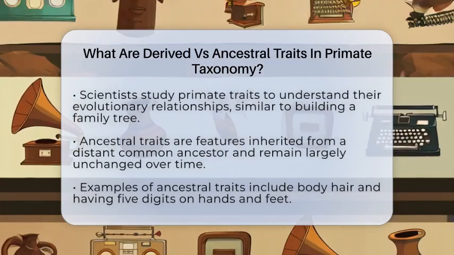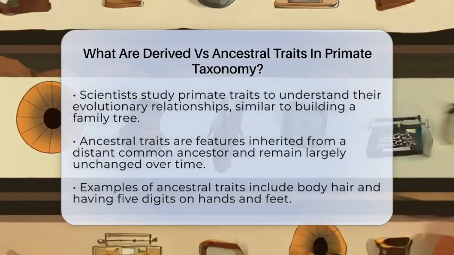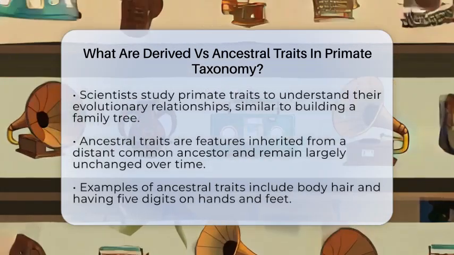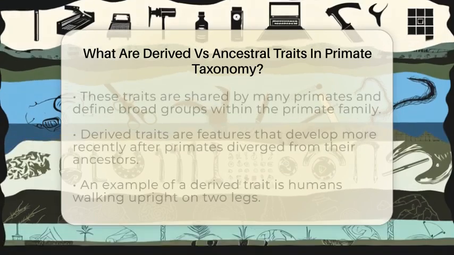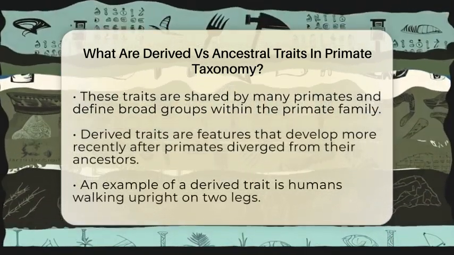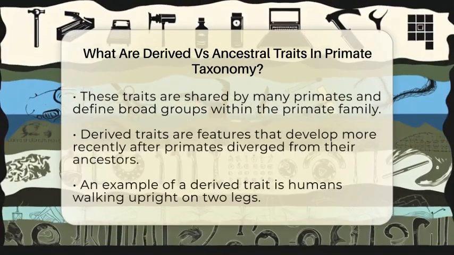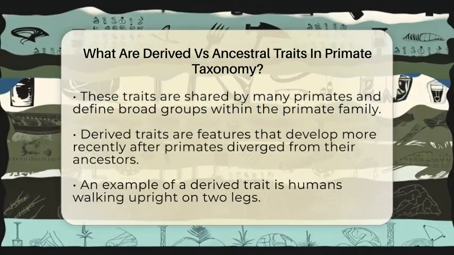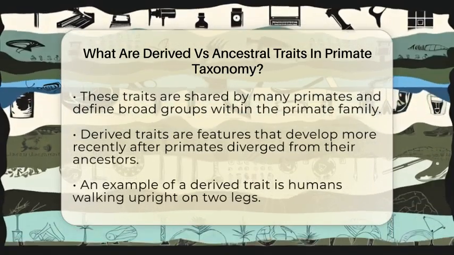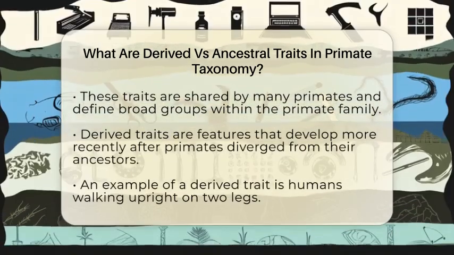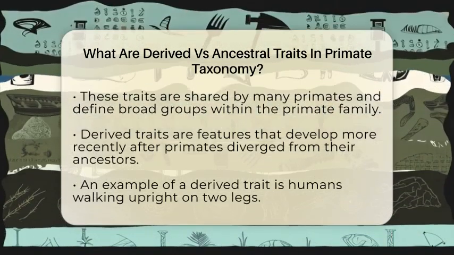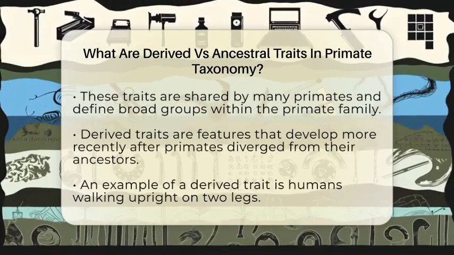Ancestral traits are features that primates inherited from a very distant common ancestor. These traits have stayed pretty much the same over millions of years. For example, all primates have body hair because their ancestors, mammals, had hair. Another example is having 5 digits on each hand or foot. These traits are shared by many primates and help define big groups like primates as a whole. They are like the family traits that everyone in the family has, no matter how different they are.